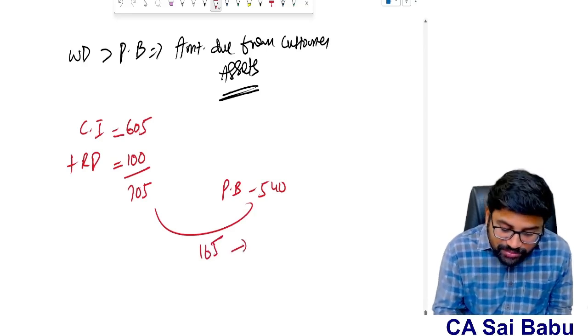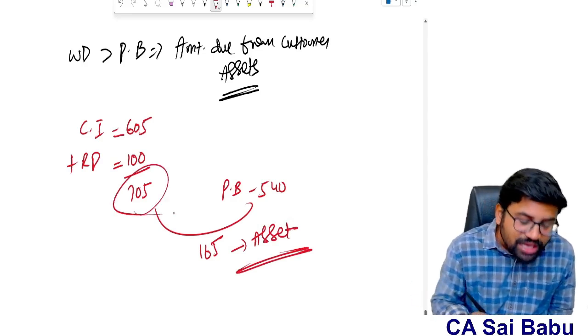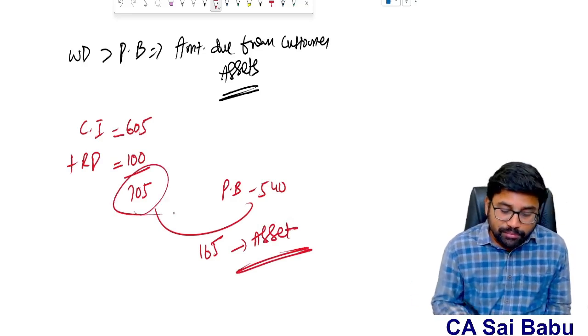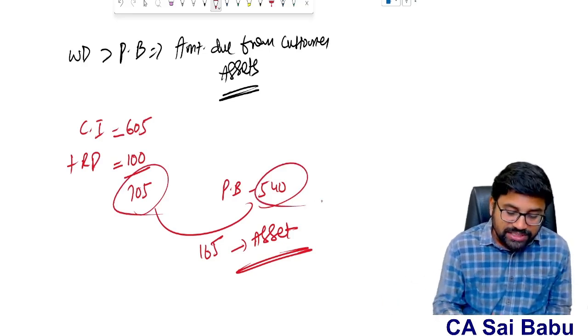165. So this will be my asset. This is the amount due from customer, because I have done 705 lakhs work, but billed only 540. The remaining I can bill and collect from the customer. So this is my asset.